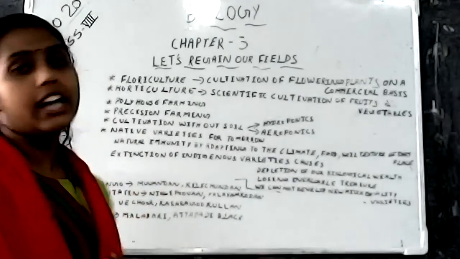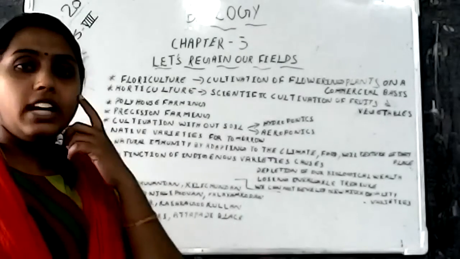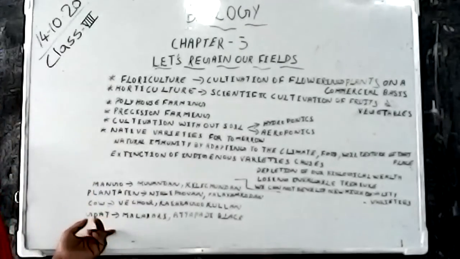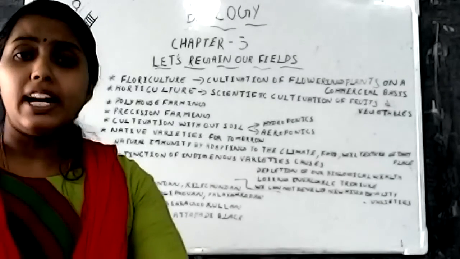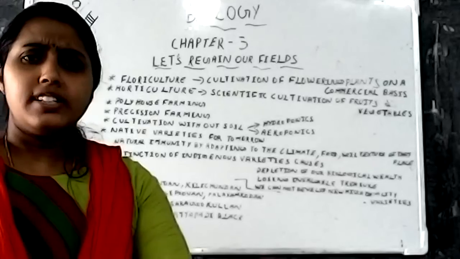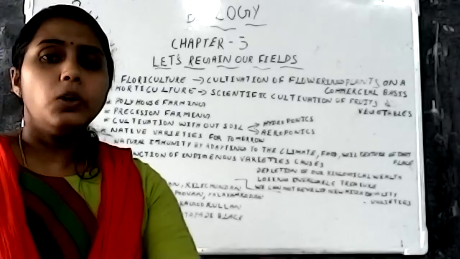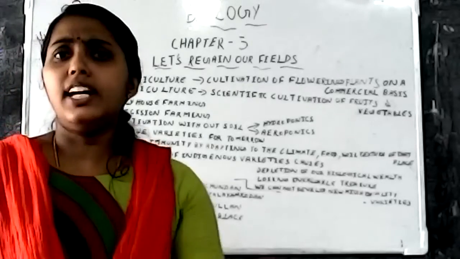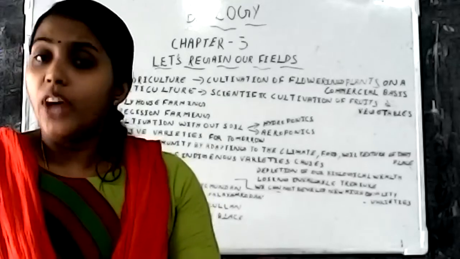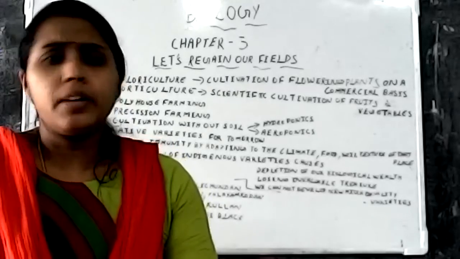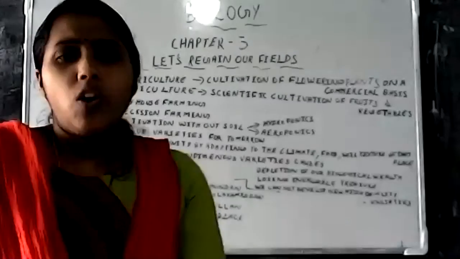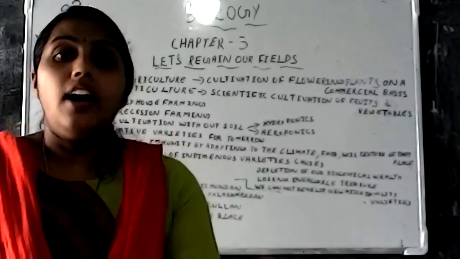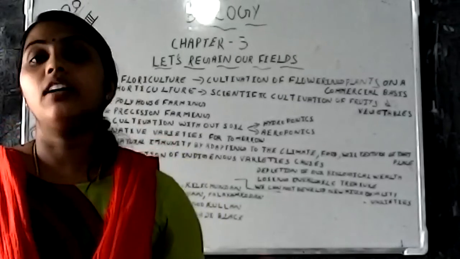Then cow. About the cow, Vechu and Kasaragod Pulla are the cow varieties. Then goat, Malabari and Attapadi black. Malabari and Attapadi black are the native varieties of goat. So this is about the native varieties and the indigenous varieties. You have to study about this. It's an important topic.